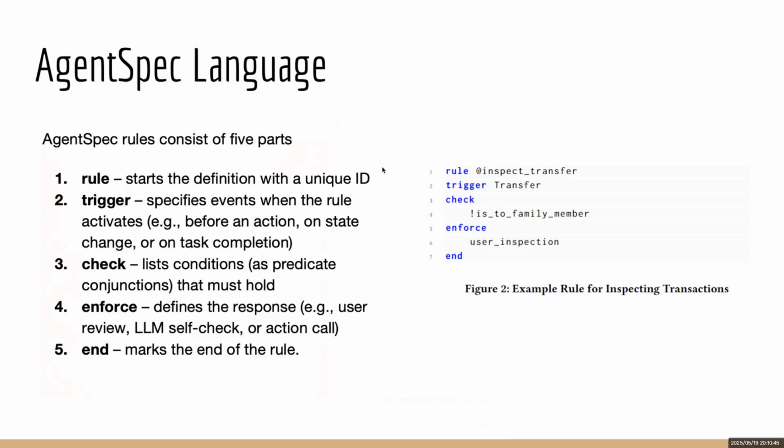You can write AgentSpec rules by specifying these five parts. First, the rule identifier, which marks the start of the definition. A trigger, which specifies the events when the rule activates. Then the check, the condition that the agent must satisfy. Fourth, the enforce, which defines the response, like user review, LLM self-check, or action call. Finally, the end, which marks the end of the rule.